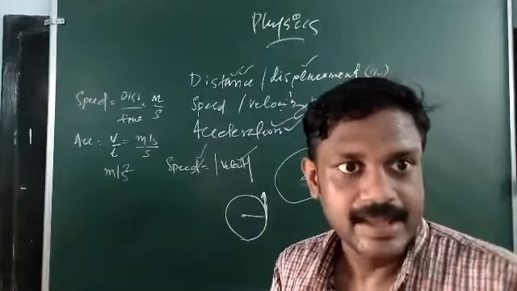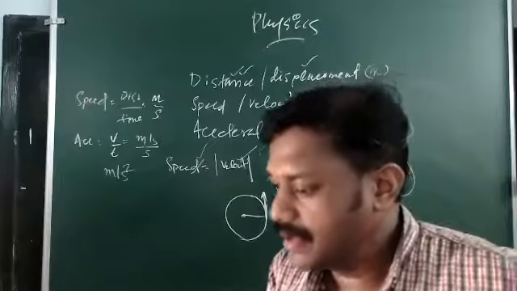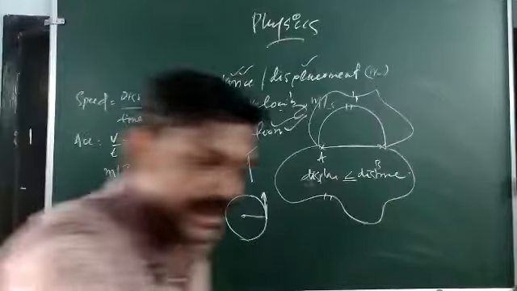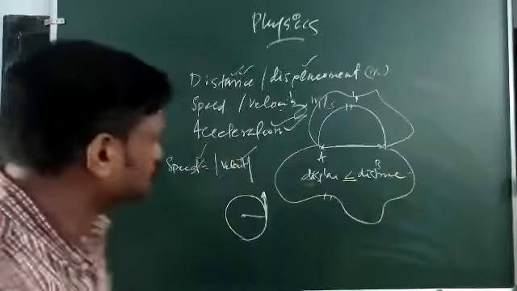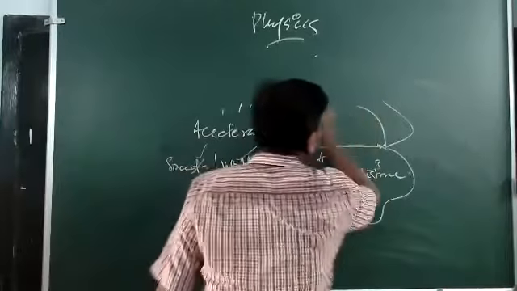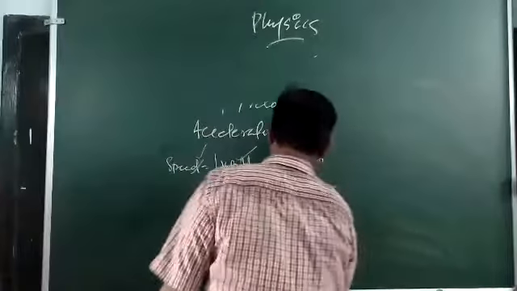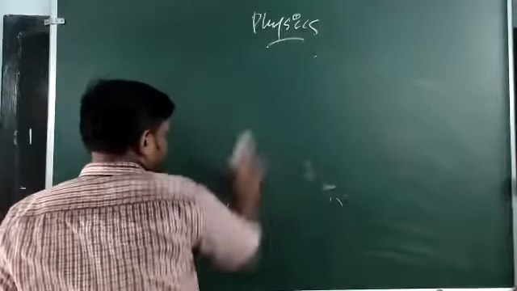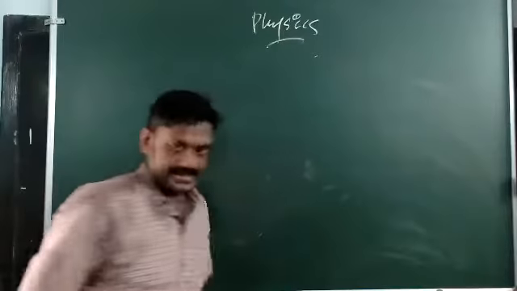Clear? Then, after defining the terms related to motion, we get the graph plotted between time and the variables.